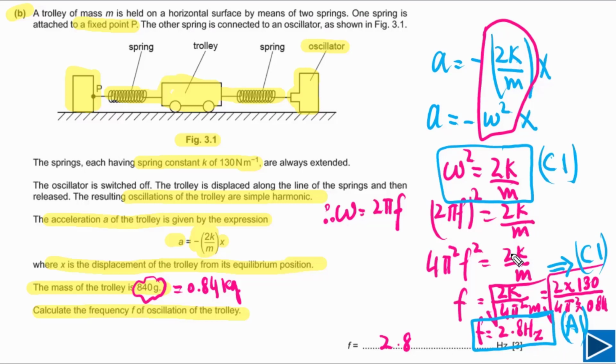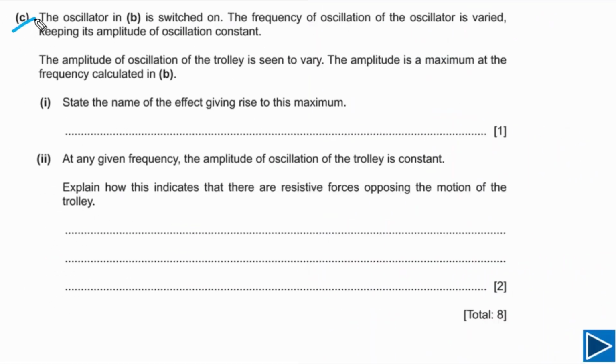Even if your method is different but you got the correct answer, you will still get 3 marks for this question. For part C, it is given to us that the amplitude is a maximum at the frequency calculated in B.